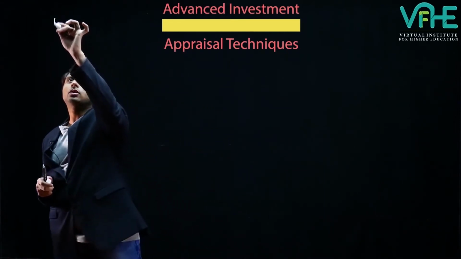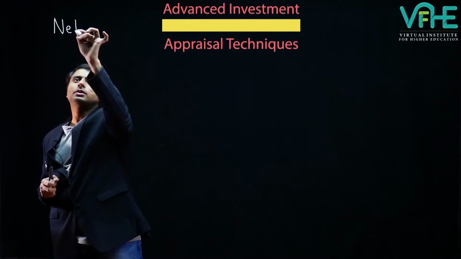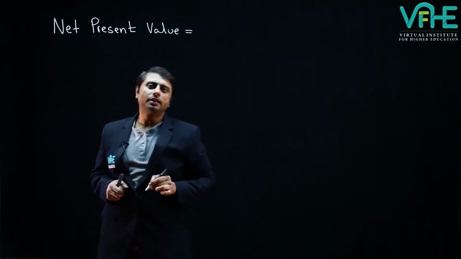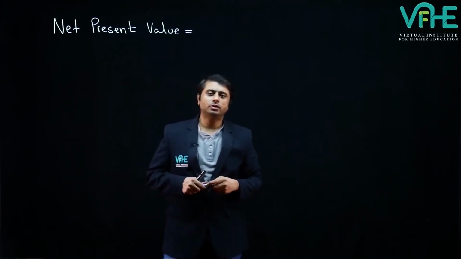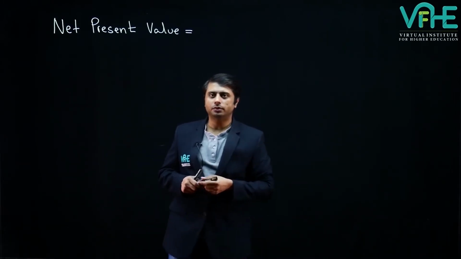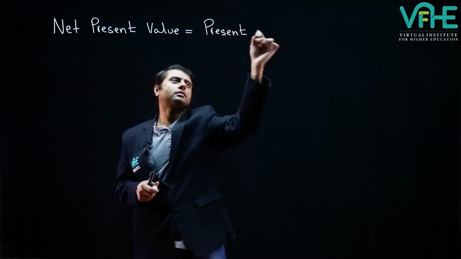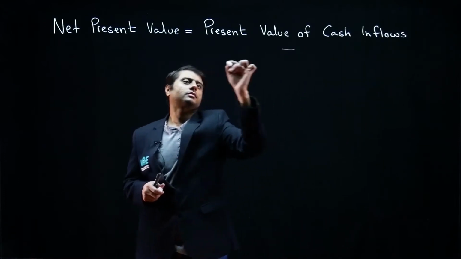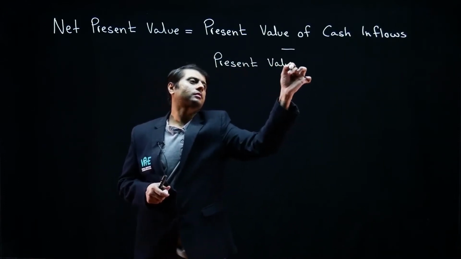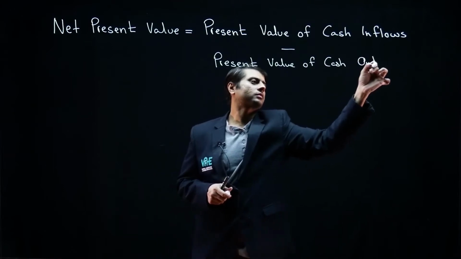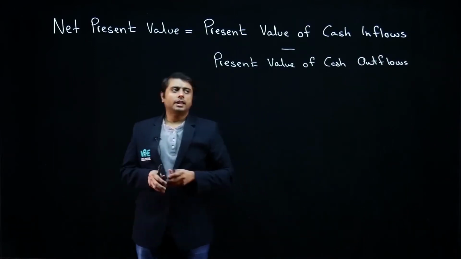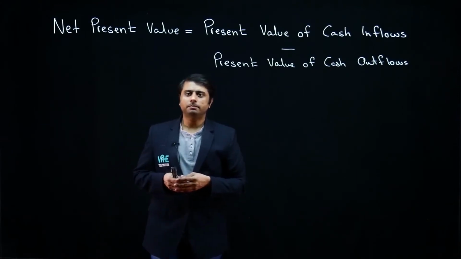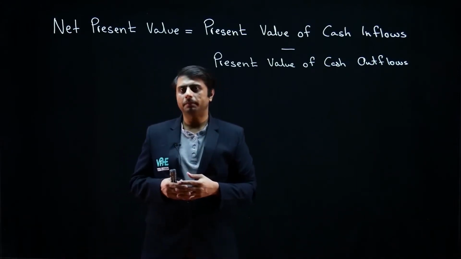We calculate an organization's net present value by subtracting the present value of cash outflows from the present value of cash inflows. In order to recap what we did in our financial management paper, let us look at a simple example.